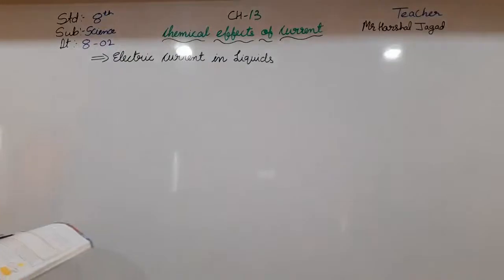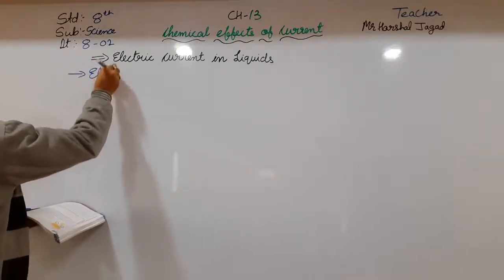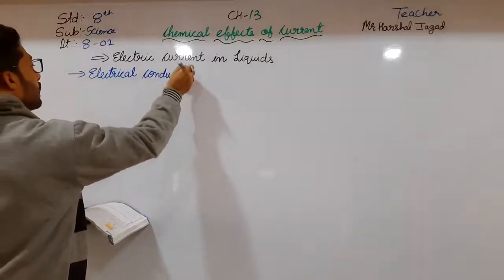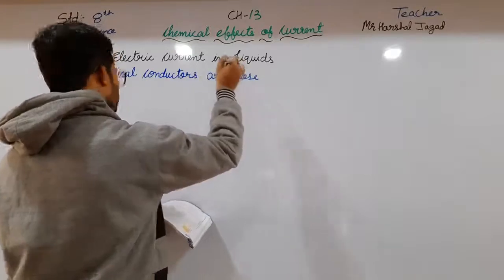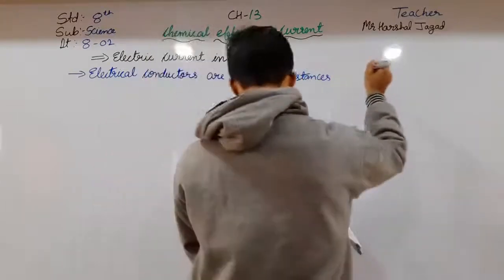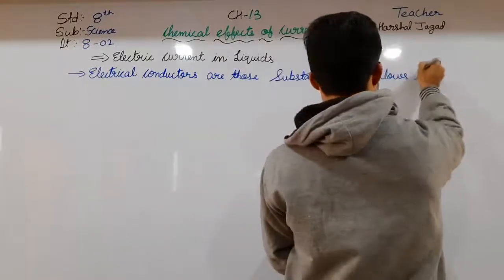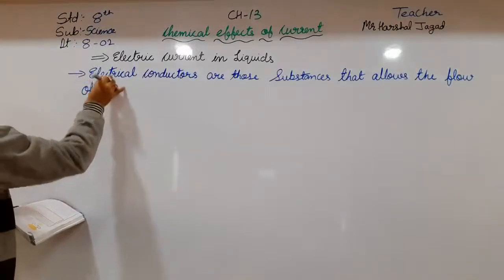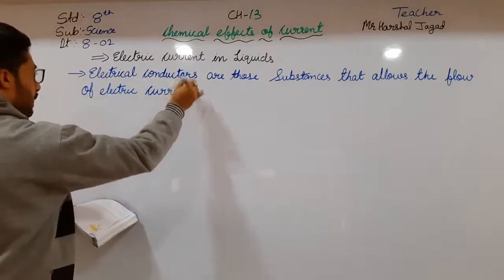Electric conductors are those substances that allow the flow of electric current through them.